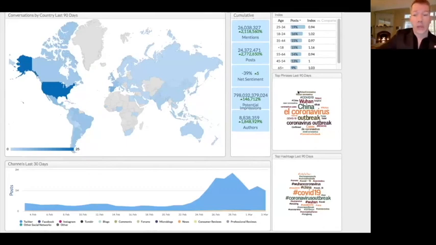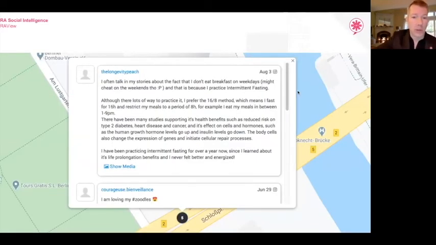Now, as we're looking at this global map, it's not super helpful to see that the United States has the heaviest bit of conversation, but in fact, we can go down to the street corner level to see what conversation is being had and where. And then, of course, we can click in the platform directly to these posts. In this instance, we're seeing a couple of Instagram posts.